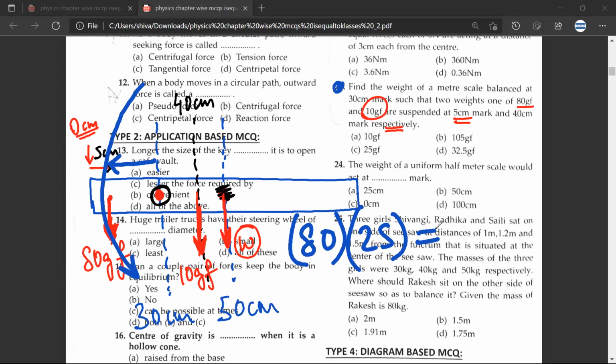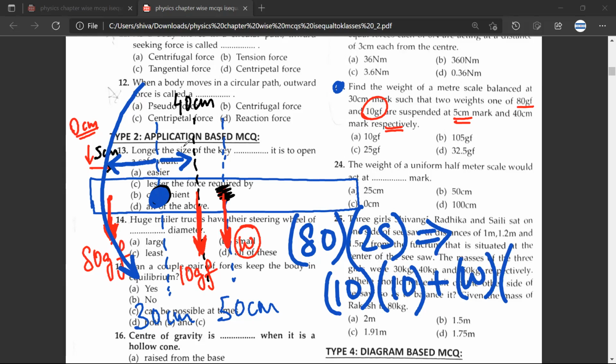Okay, this would be equal to 10 into 40 plus 10 into 10. Why 10? Because this is 10. Have you understood? Yes, sir. Plus, what next? This would be plus 20 into W. Why 20? Because this is 20. So, have you understood the logic or not? Yes, sir. I have understood the logic.